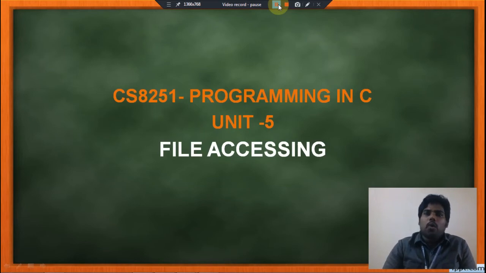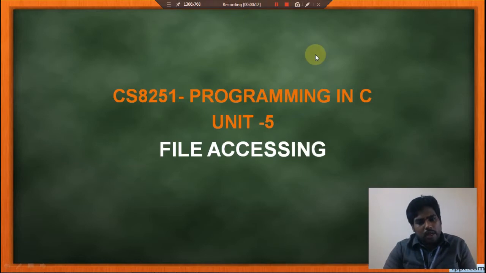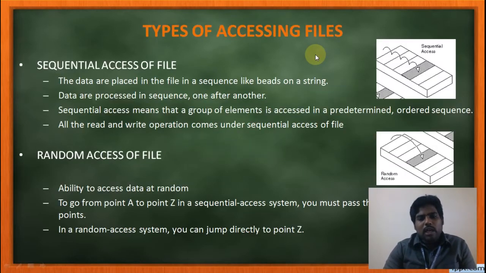That means how to access the file and what are the ways we can access the file. There are two ways we can access the file. One is the sequential way, another one is the random way. What is sequential? Sequential is nothing but an orderly way or linear way. One by one we are accessing.